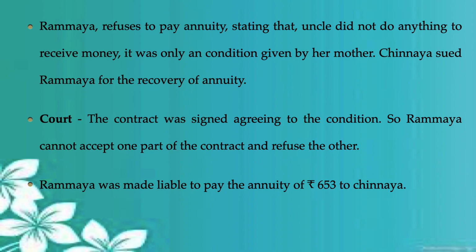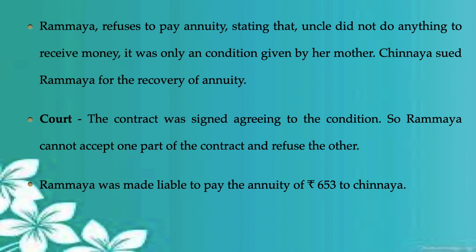Later, Rammaya refuses to pay the annuity. Rammaya is who? The daughter, correct? First she agreed to pay, and now she says she is not going to pay the money to her uncle. What was the reason for not paying? That the uncle did not do anything to receive the money. It was only a condition given by her mother. So Chinnaya sued Rammaya for the recovery of the annuity.